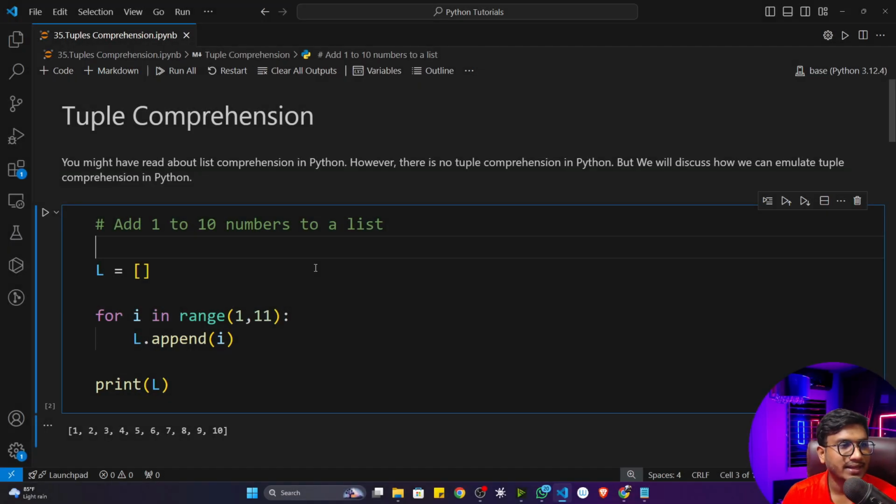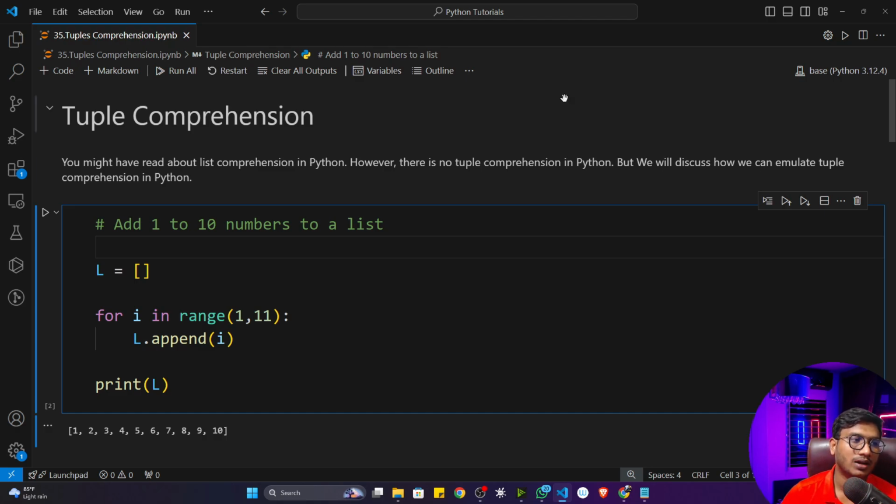See guys, officially there is no tuple comprehension inside Python. You might have read about list comprehension in Python. However, there is no tuple comprehension inside Python. But here what you can do is emulate it. You can emulate tuple comprehension inside Python. Officially, there is no tuple comprehension concept, but you can emulate that concept.